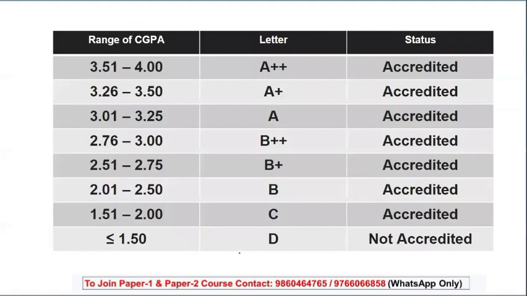Then the CGPA, that is the cumulative grade point average, which is calculated, the letter grade denoted to that, and the status. When it is A plus plus, it is accredited with a range of 3.51 to 4. For A plus, the range is given. The letter D indicates that the institute or college or university is not accredited.